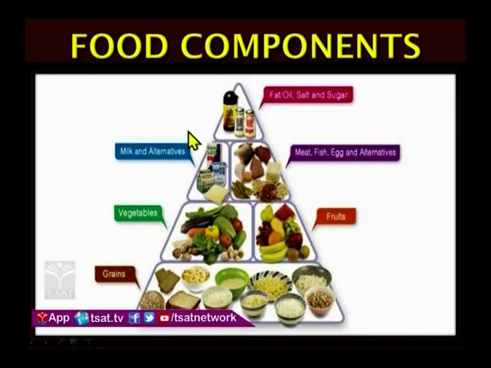Next, coming to the milk products, they are good sources for proteins and fats. And here you can see meat, fish, egg, which contain good enough proteins. And last but not the least, the fats and oils. These are the sources for generating energy, double the amount of energy than the carbohydrates.